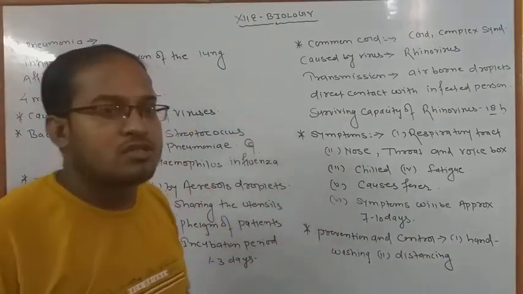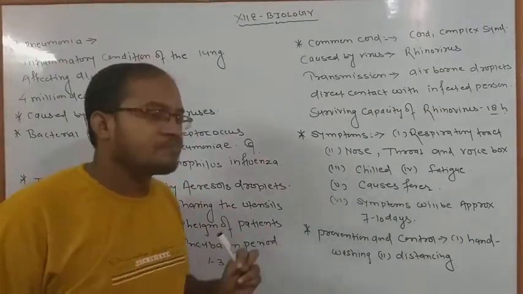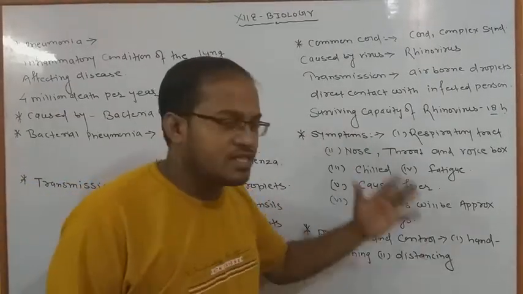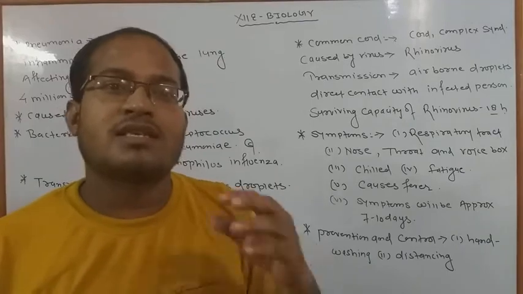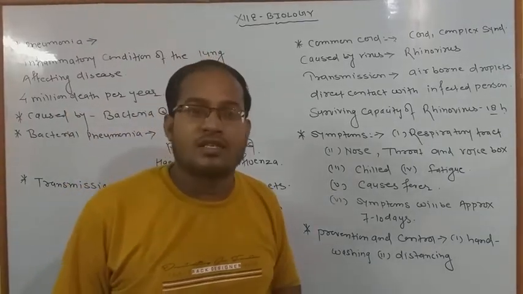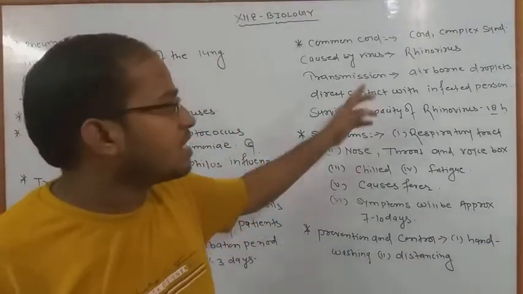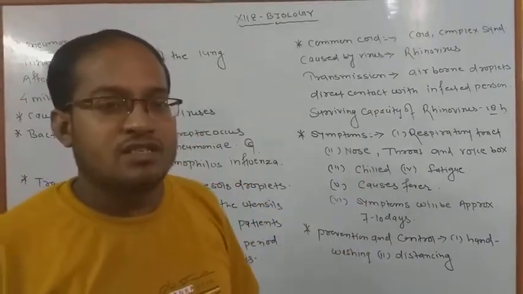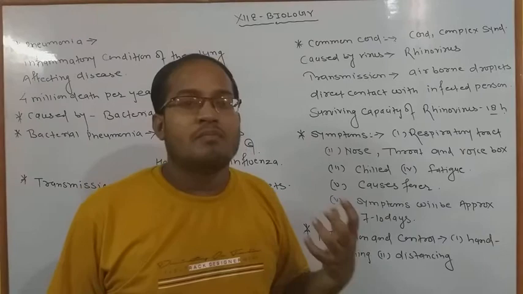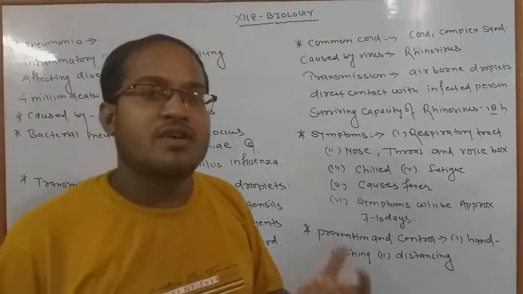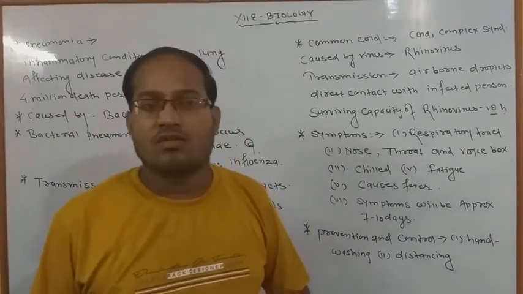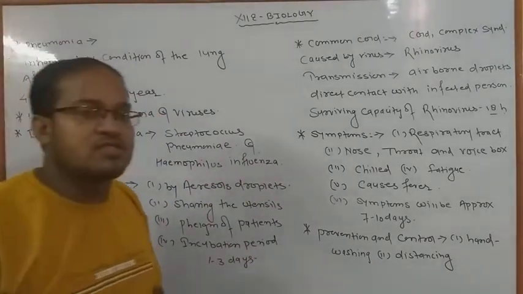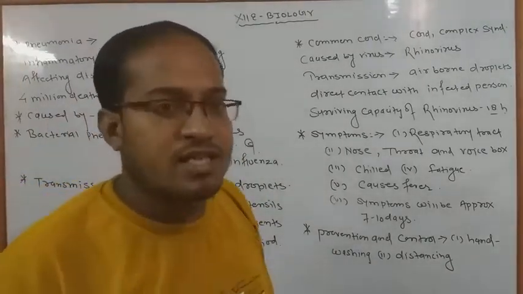When we start the chapters, you all have to be clear that several types of disease are created by different types of virus and bacteria. A single virus cannot cause all types of disease. Every disease is generally spread by different types of virus, bacteria, and fungus also. Okay, note one.